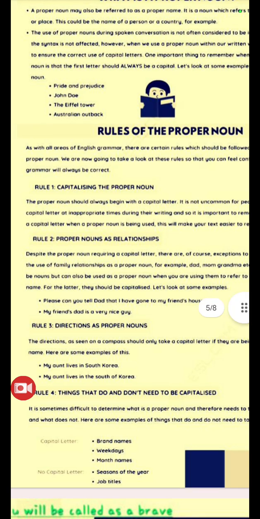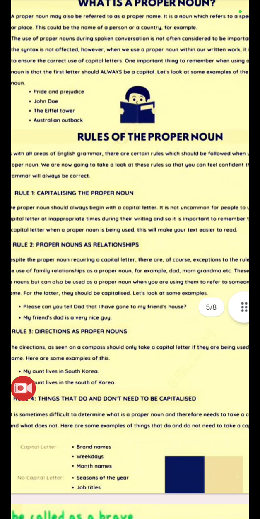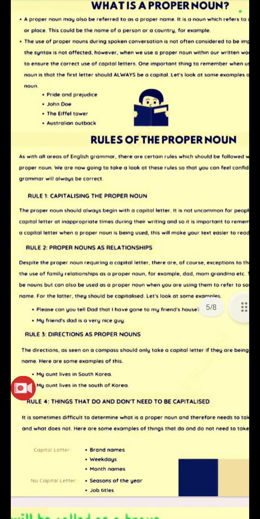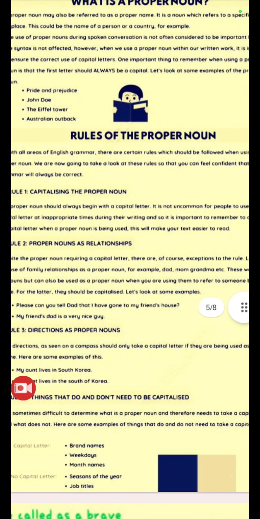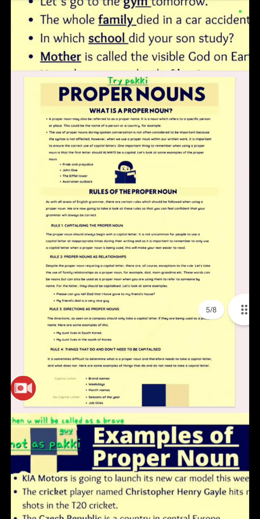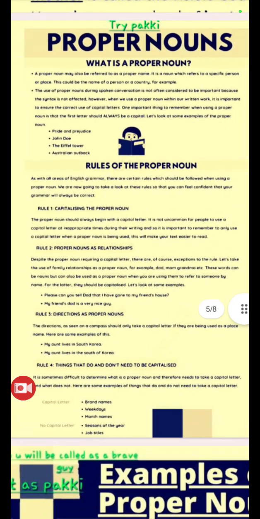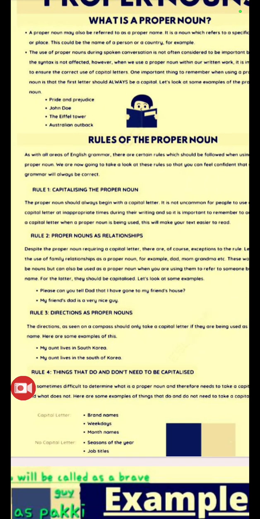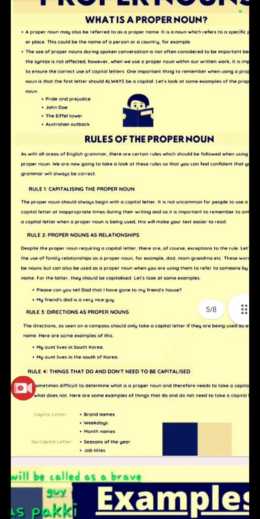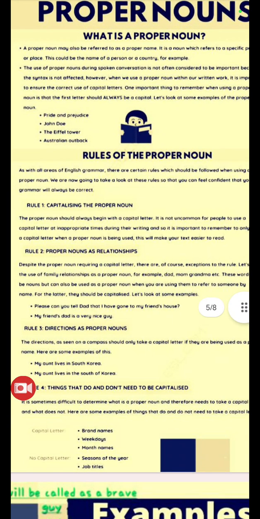When you start to write a proper noun, you should use a capital letter. When you begin to write the proper noun, you should use only the capital letter. So the proper noun should always begin with a capital letter. It is not uncommon for people to use a capital letter at inappropriate times during their writing, and so it is important to remember to only use a capital letter when a proper noun is being used.